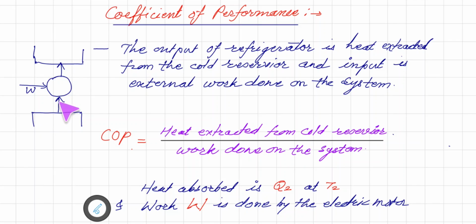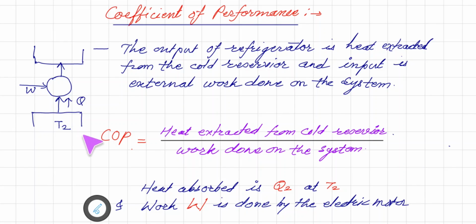So here when this is happening, the amount of heat extracted from cold reservoir which is at temperature T2, that is the amount of heat extracted from cold reservoir. So in order to extract that heat and transfer to the hot reservoir, we need to do some work.